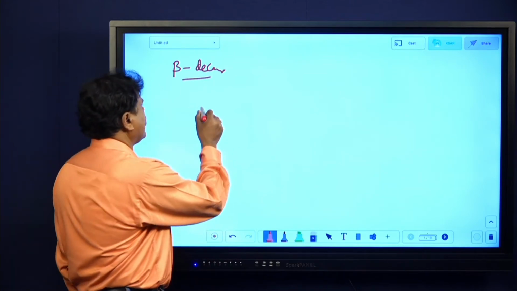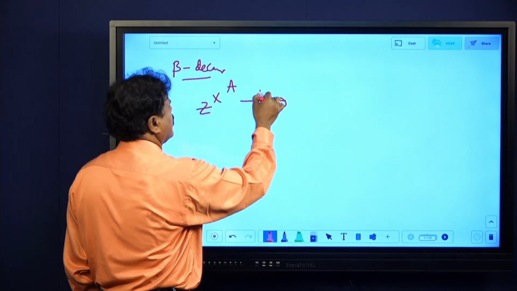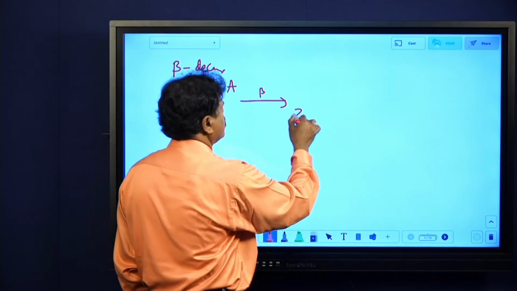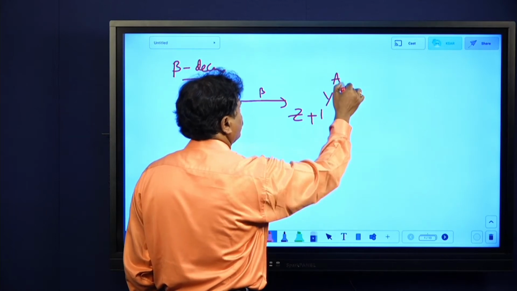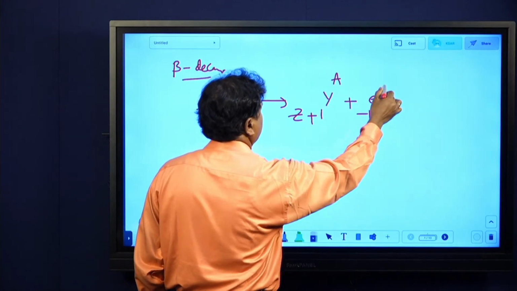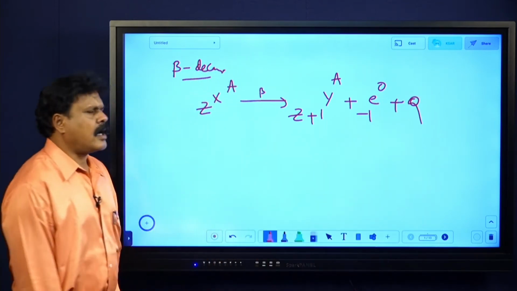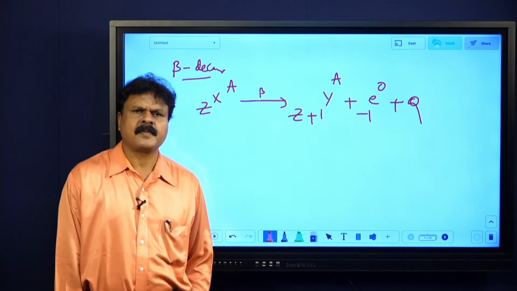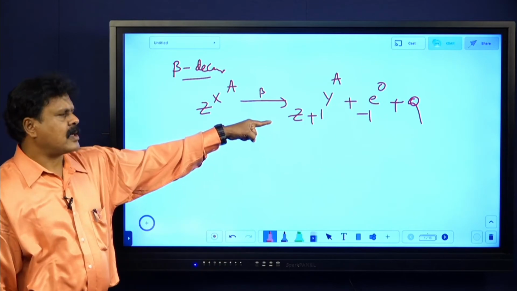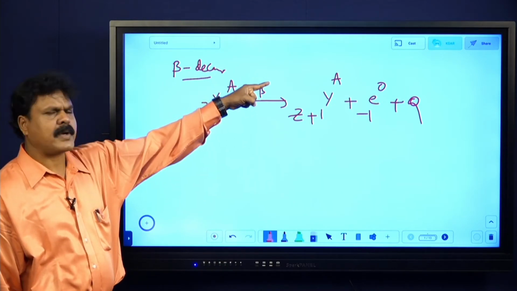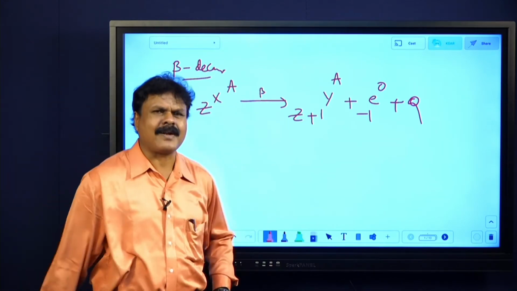And again, beta decay: Z X A emits a beta particle. So then it should become Z plus 1 Y A. When I write Z plus 1, it is a different element, A, plus minus 1 e 0. Beta particle is nothing but an electron plus energy. How do you state it? It states that when a radioactive nucleus emits a beta particle, atomic number increases by 1, mass number remains the same. That's it. And it will be moving 1 column towards the right.